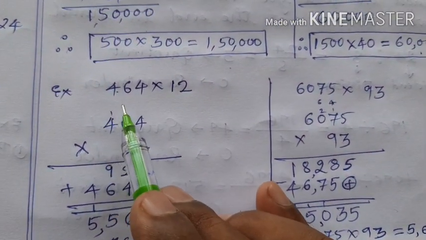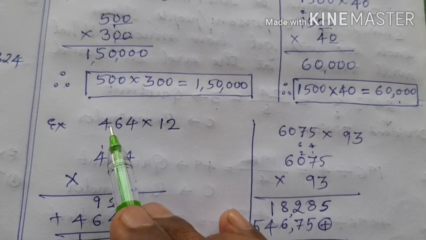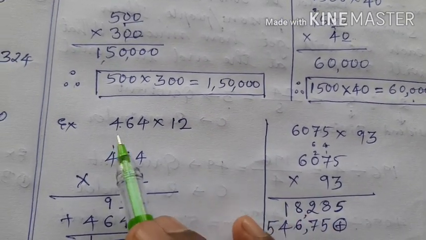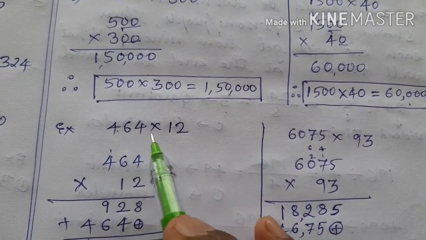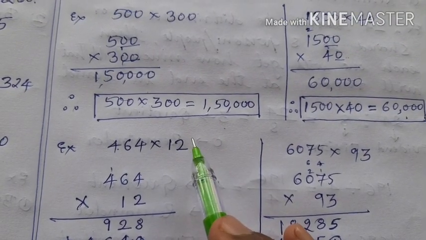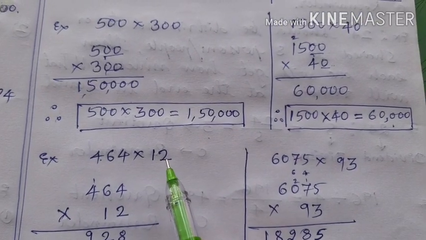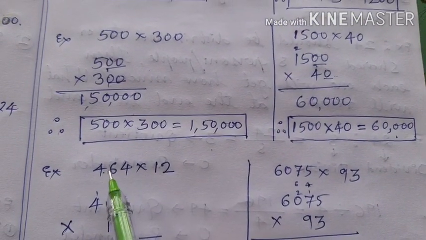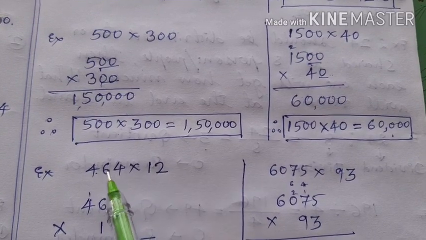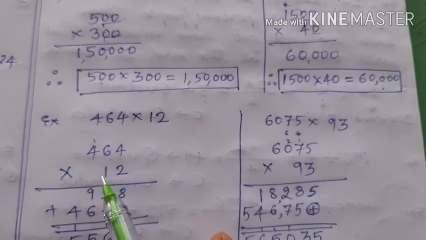Okay. 464 into 12. What is the meaning of this? 464 into 12 means 464 is added 12 times. Instead of adding 464 12 times, you can go for multiplication. Or 12 should be added how many times? 464 times. Instead of adding 12 464 times, go for multiplication, which is easier.